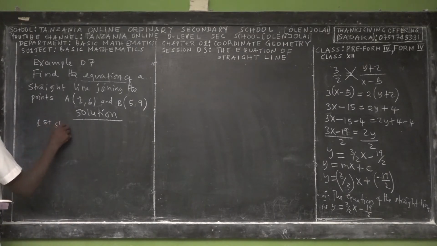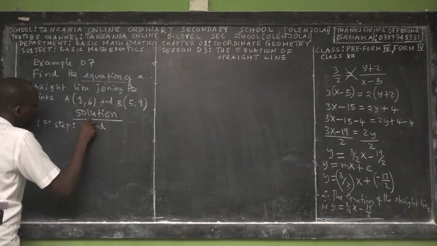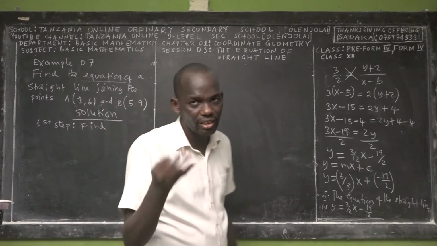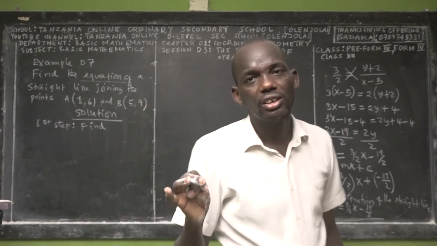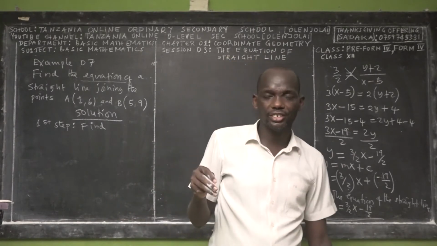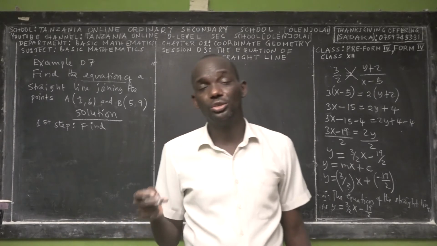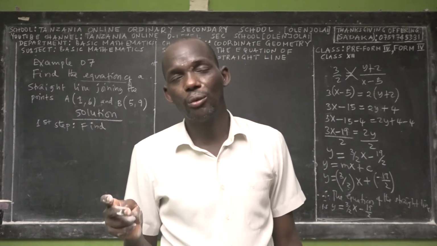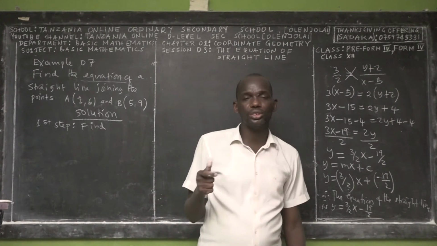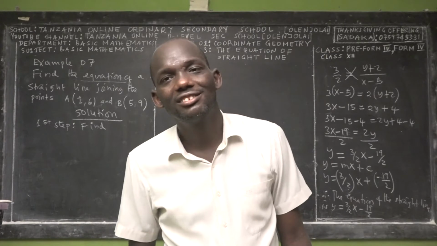So the first step, we say that we will be given 2 points. In order to find the equation of the line, I told you, you need how many pieces of information? 3. First one, you have to find the gradient or the slope. The second piece of information, you should know at least 1 point where the line passes. And then the third, you should choose an arbitrary point along the straight line.